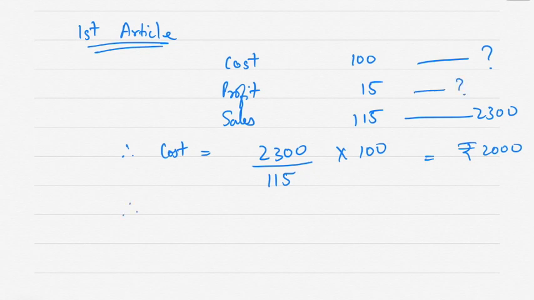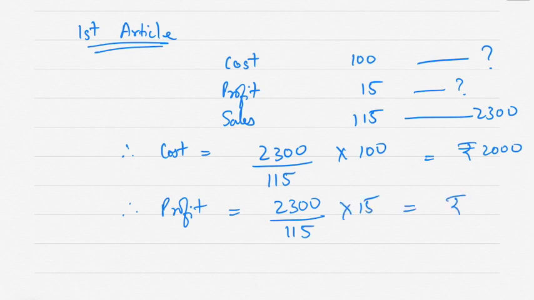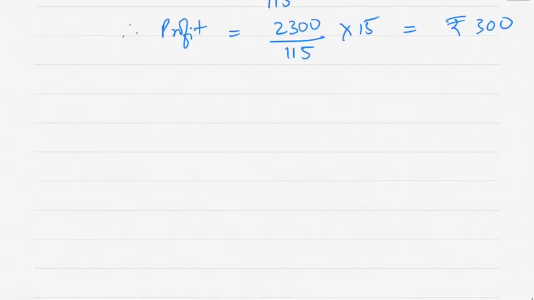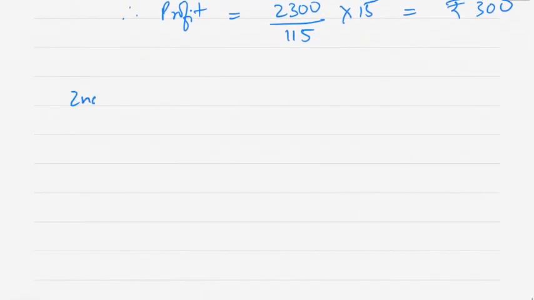And also profit is how much? Therefore profit is equal to 2300 divided by 115 multiplied by 15. So you will get rupees 300. Or you can do 2300 minus 2000, which is 300. You can do it like that also. And this is for the first article. Now the second article.